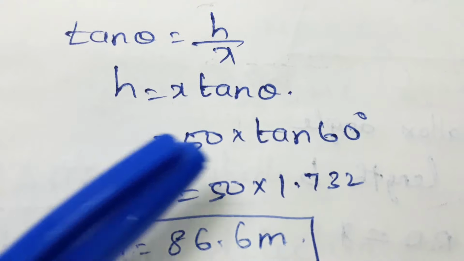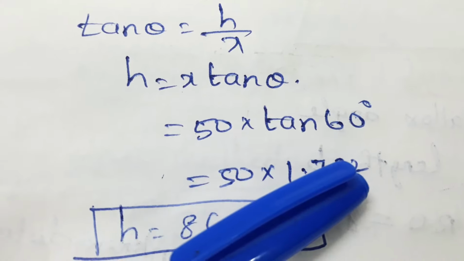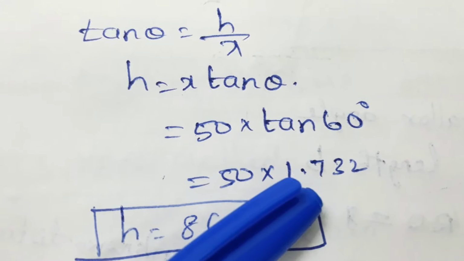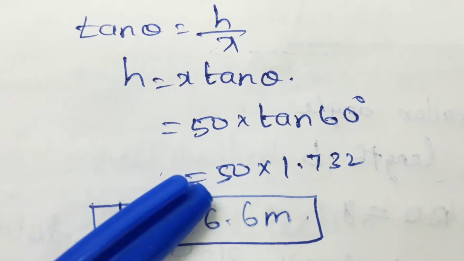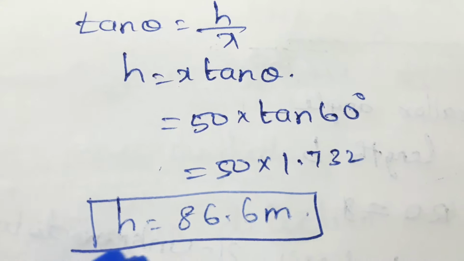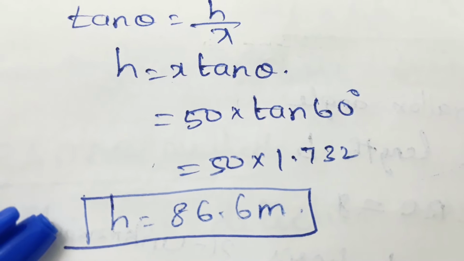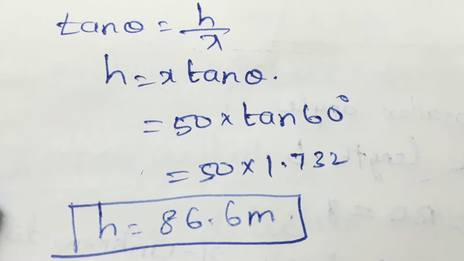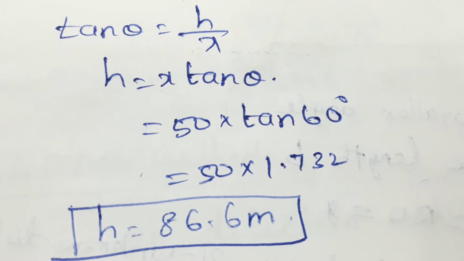X is 50, tan theta is tan 60 degree. So 50 into tan 60 degree, the value of tan 60 is root 3, 1.732. So 50 into 1.732, h is equal to 86.6 meter. This is a very important problem. I hope you understood the triangulation method.